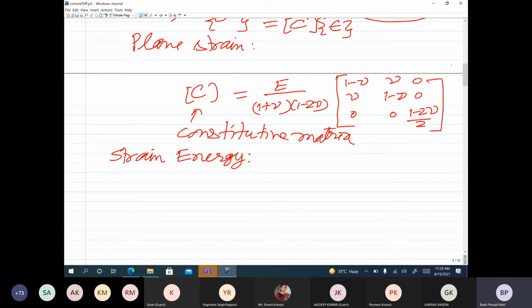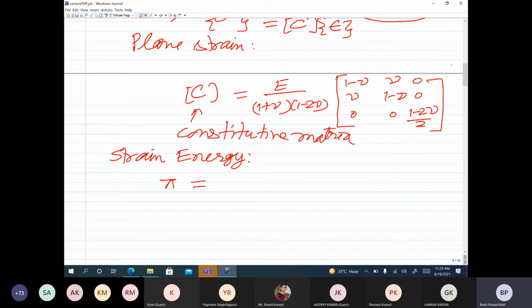When you write the strain energy, let me use the notation pi for the strain energy. As you know, the general expression for the strain energy will have 6 components, but here we have only 3 non-zero components of stresses and strains both. And the strain energy per unit volume is half of sigma xx epsilon xx, and so on.